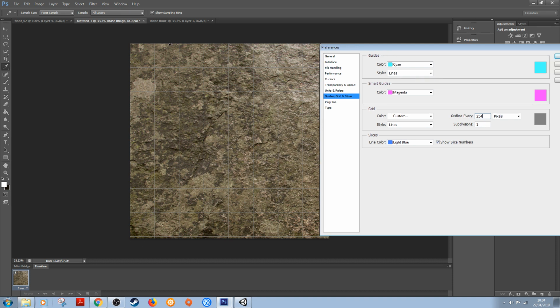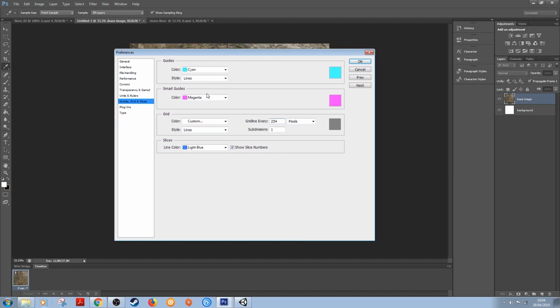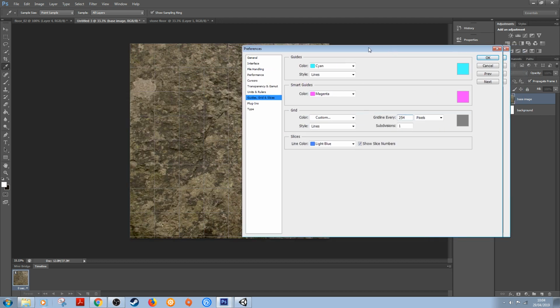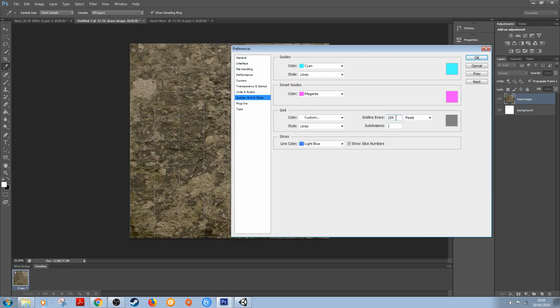So if you didn't want small bricks like this, maybe you wanted them to be a bit larger, just make sure it's an even number, so it can be divided equally. So that's really important for when we come to tile it, and you'll find out why in a minute. So I'm happy with that. Again, if you wanted to increase the size, you could. There's no reason why you can't.